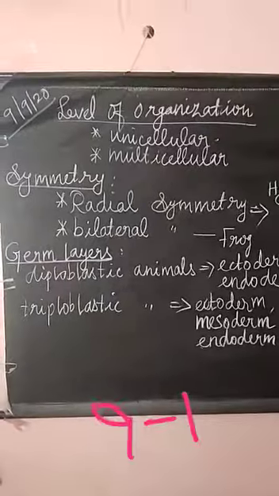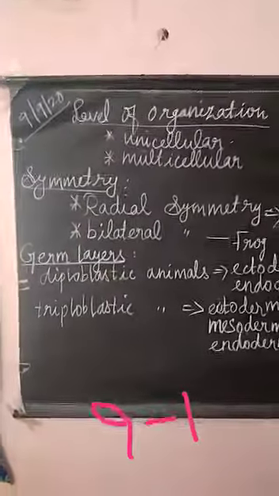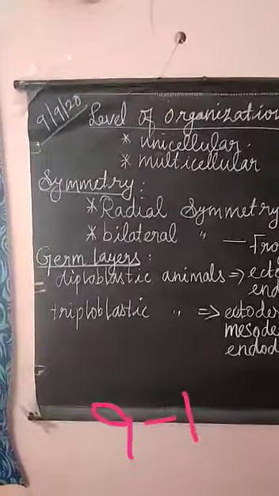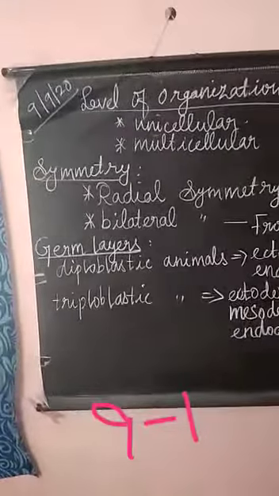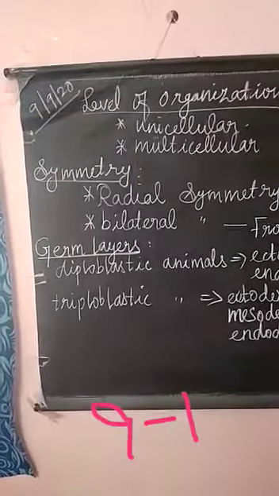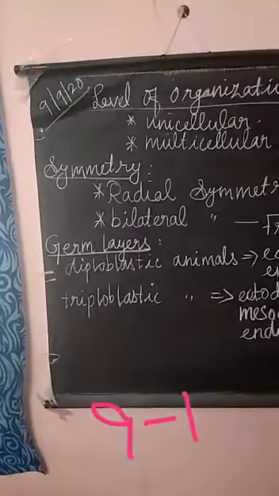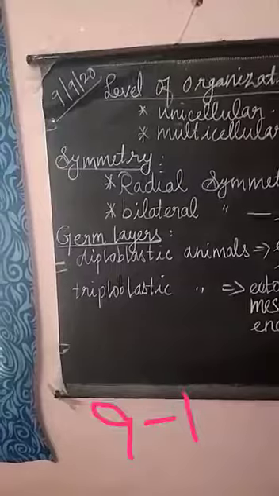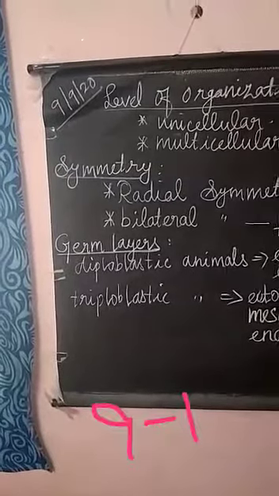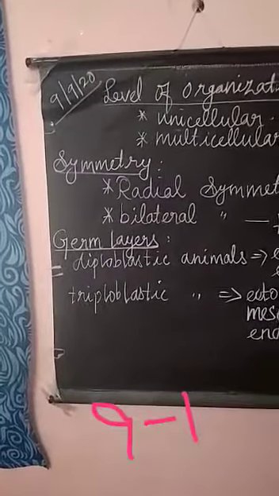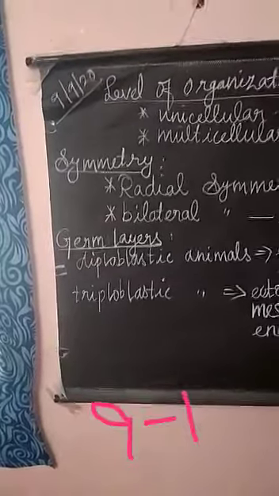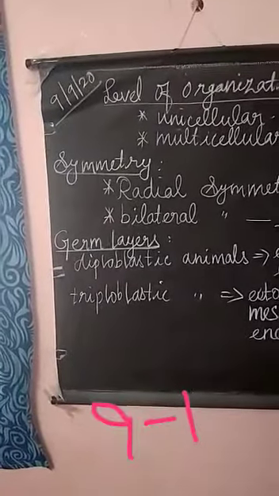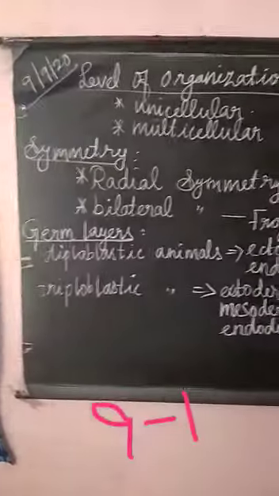So the next one is germ layers. Germ layers give rise to different organs from embryo to adult. Germ layers are formed during the development of an embryo. The rise of different organs during development from an embryo to an adult is due to the germ layers.